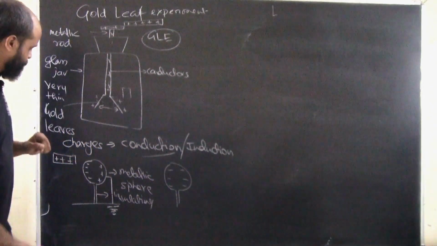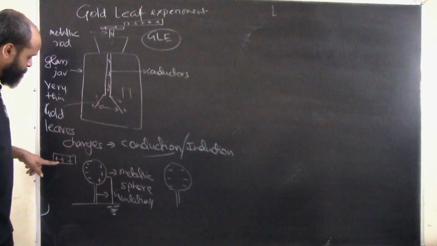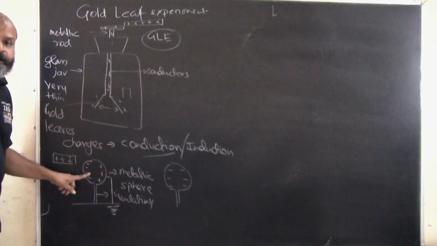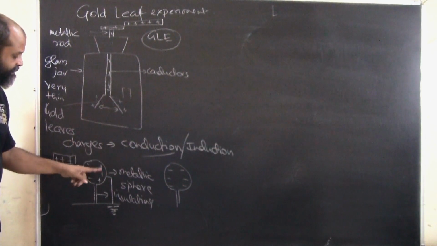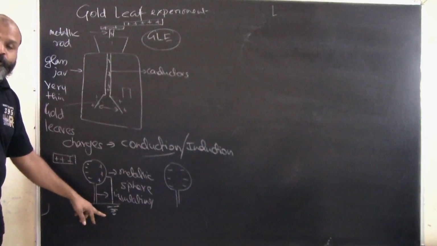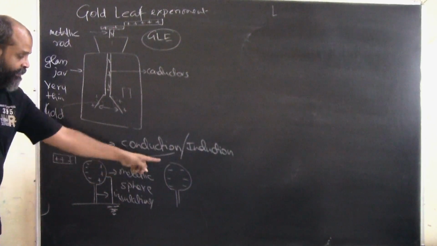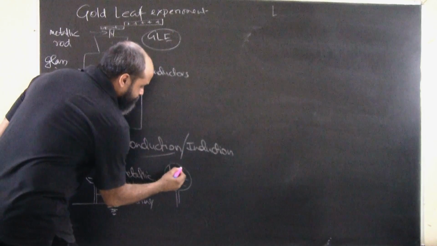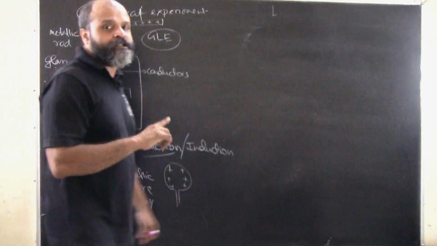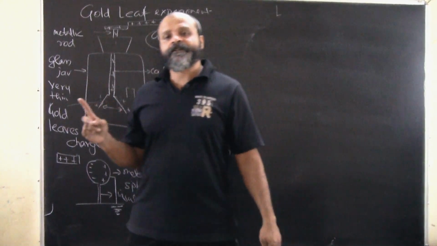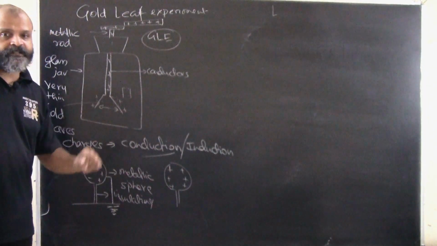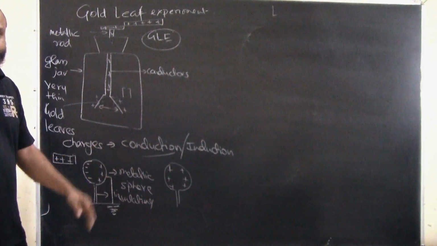And the reverse will happen if we bring a negatively charged body here. If we bring a negatively charged body, the positive charges will get accumulated here, this becomes negative, you connect it to the earth, the electrons flow away, and now the entire body will become positively charged instead of negatively charged. So this is charging by induction. Charging by induction is when we are not touching the charged bodies together. Okay, that is called charging by induction.